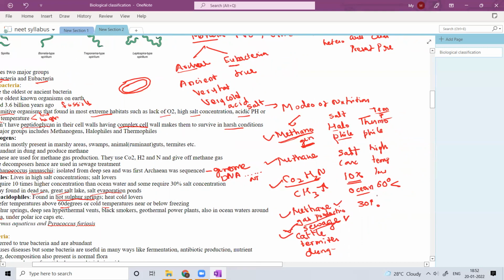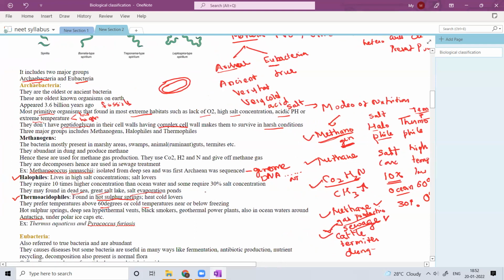Maybe more than 60 degrees or maybe less than 0 degrees. That kind of high or low temperature, that is, extreme temperatures they like.